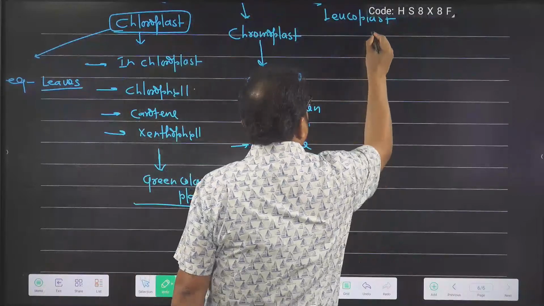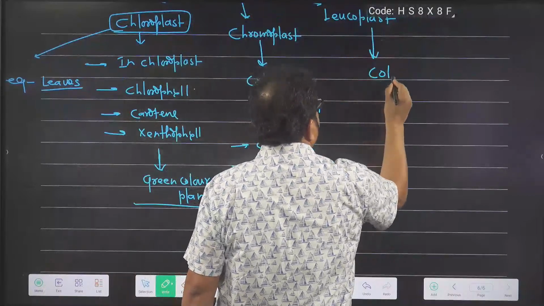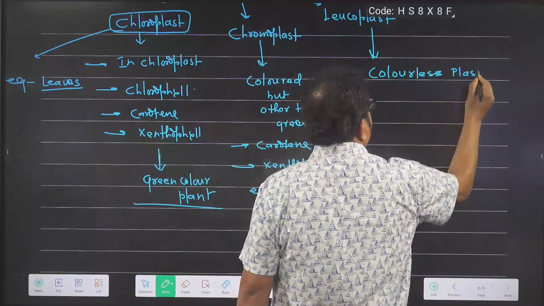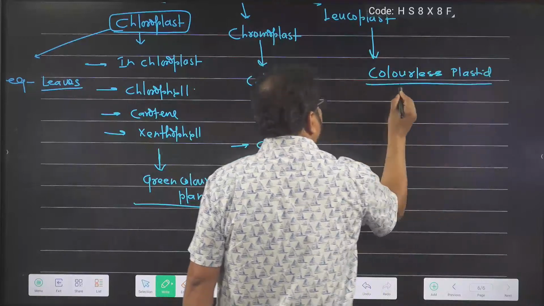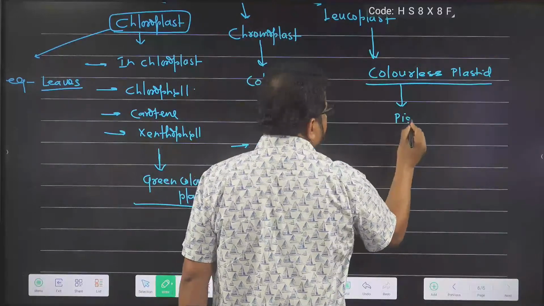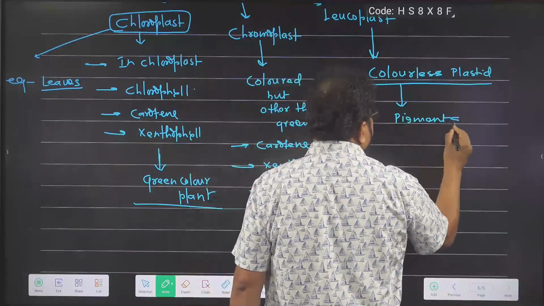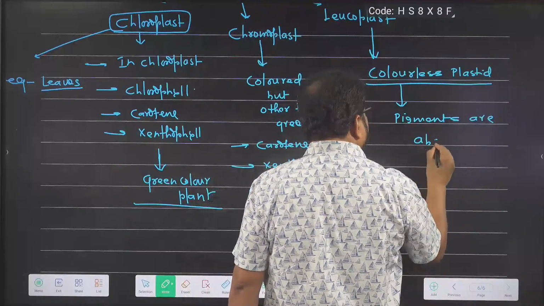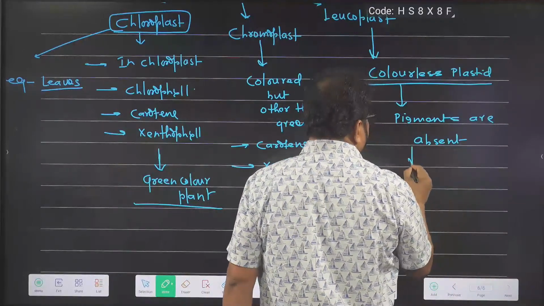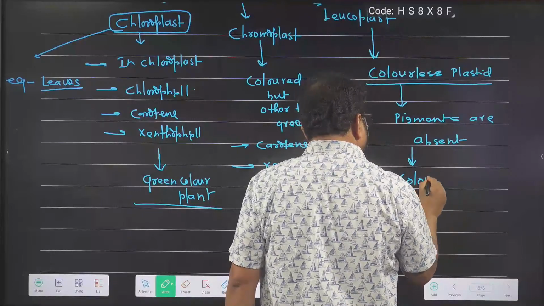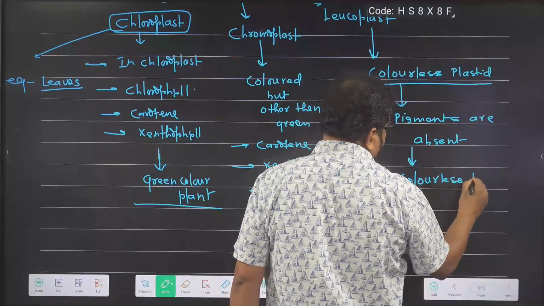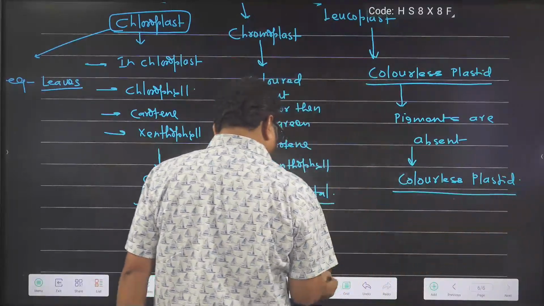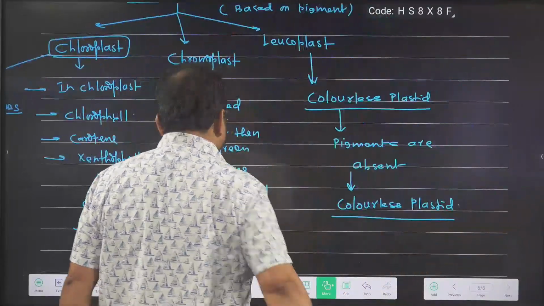Chromoplast is the colored plastid. Leucoplast is called the colorless plastid. In leucoplast, pigments are absent, and so leucoplast is called the colorless plastid. Leucoplast is basically a colorless plastid.